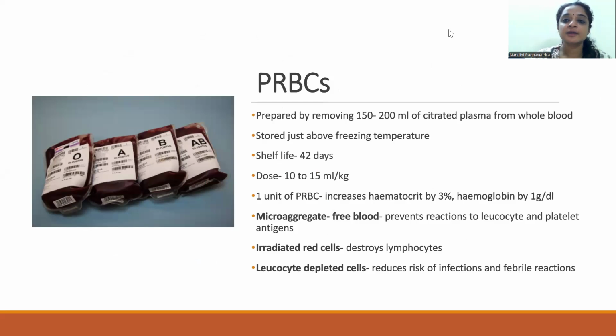The microaggregate free blood can also be obtained, which prevents reactions to leukocyte and platelet antigens. We also have irradiated red cells, which destroys the lymphocytes, and leukocyte-depleted cells, which reduces the risk of infections and febrile reactions. Indications for transfusion of PRBCs can be hemorrhage, bleeding, to treat anemia. Some of the reasons for which we use transfusion of PRBCs.